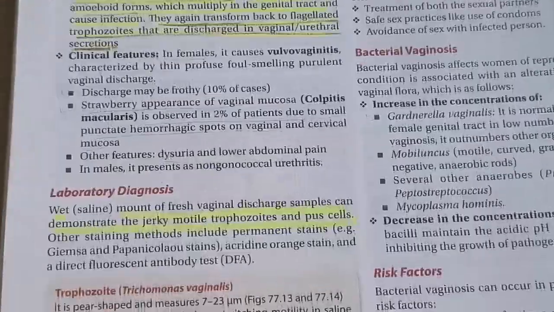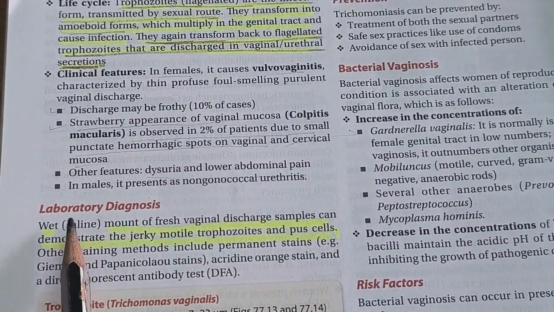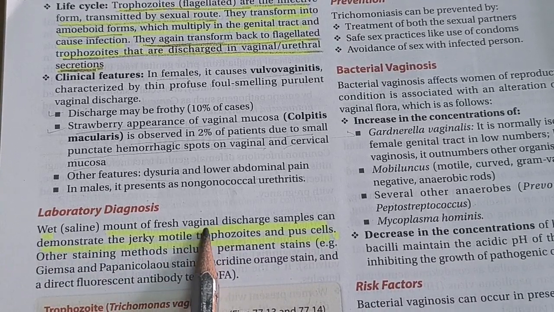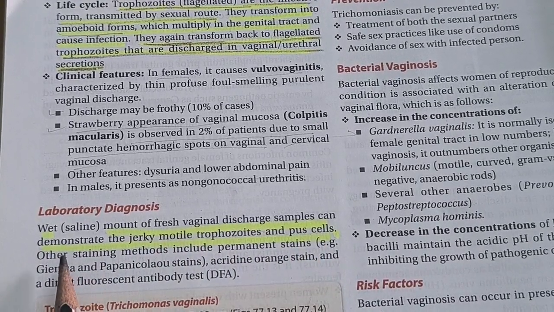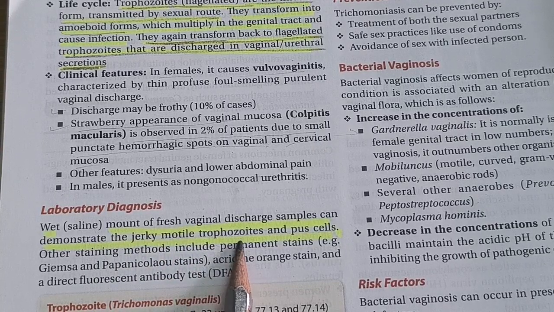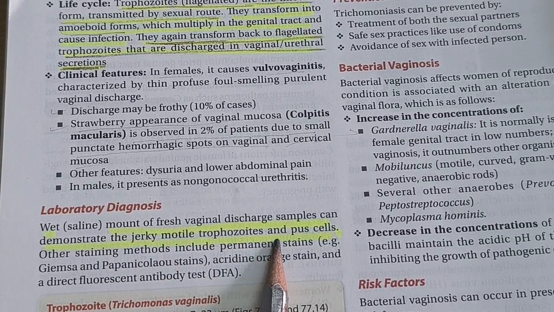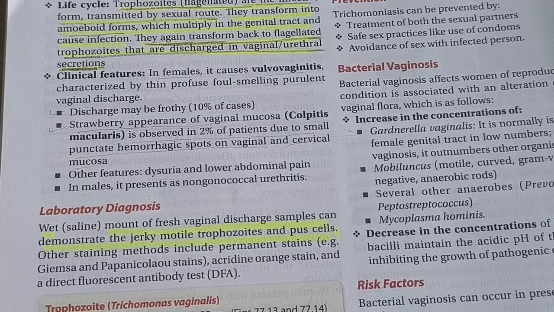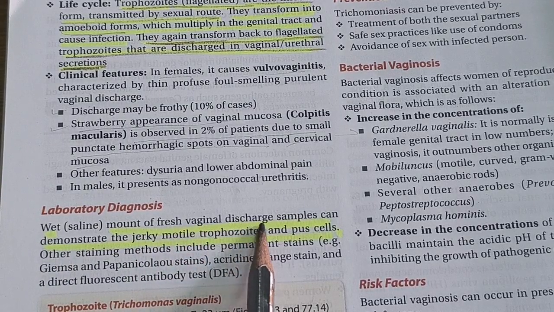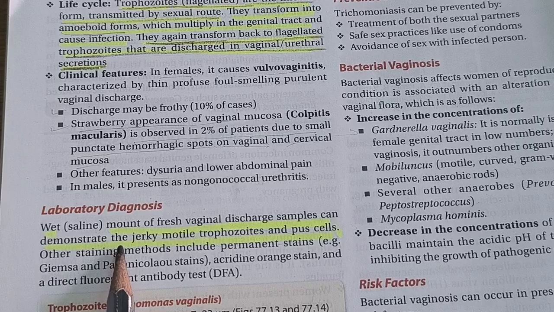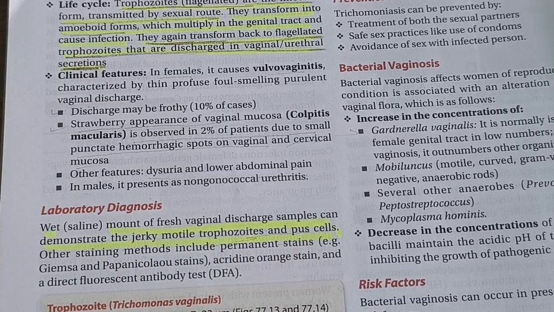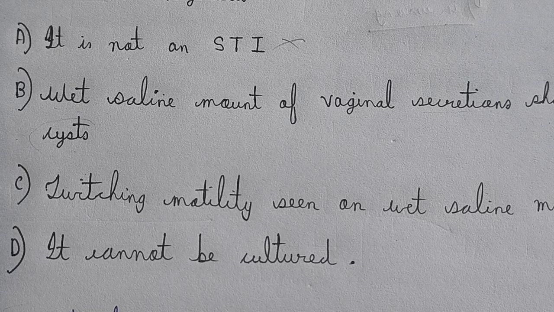Now let's come to laboratory diagnosis. A wet saline mount of fresh vaginal discharge or secretion samples can demonstrate the jerky, motile trophozoites and pus cells. So in this, you can eliminate option B also.